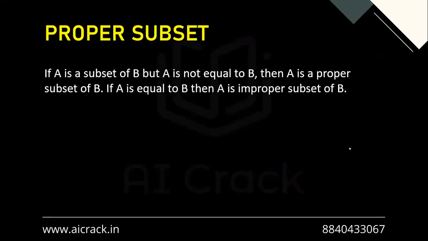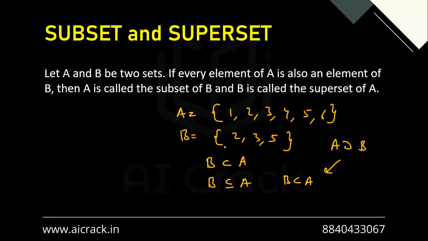Now talking about the proper subset. In the previous example, we saw that the number of elements in B is lesser than A. So basically if B is a subset of A and the number of elements in B is lesser than A, in that case it's called a proper subset. So B can be 1, 2, 3, 4, 5. 6 is not there in B. That is a proper subset.